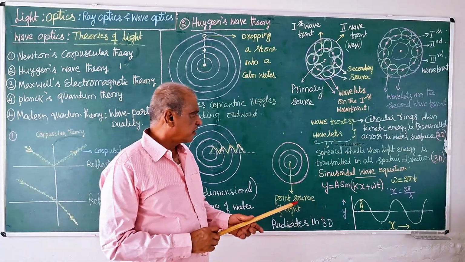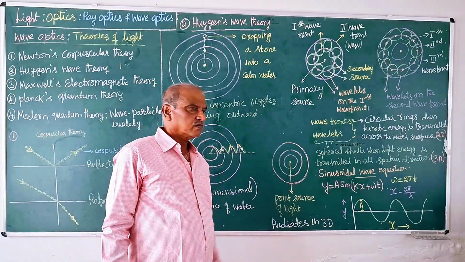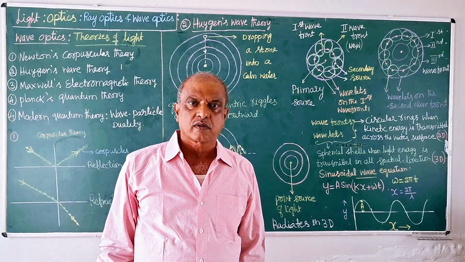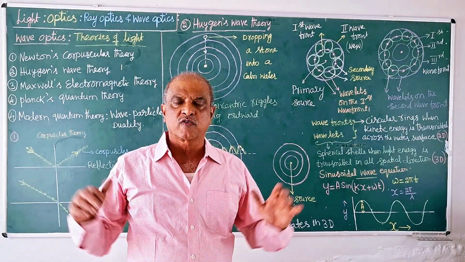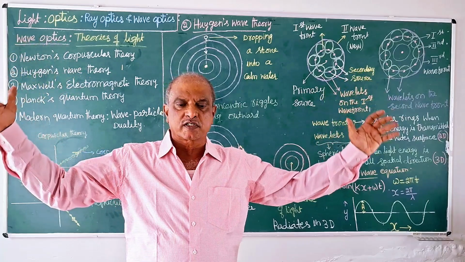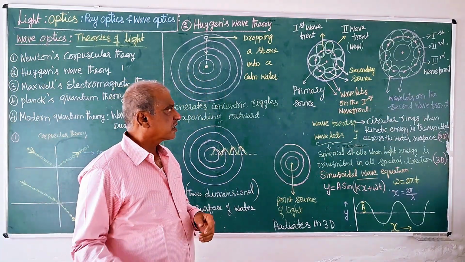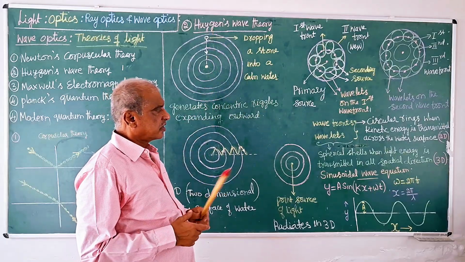So finally we have an infinite number of wavefronts. That is how the light energy is distributed through space to infinite distance in the form of wavefronts, one after the other. That is the concept of Huygens' theory.